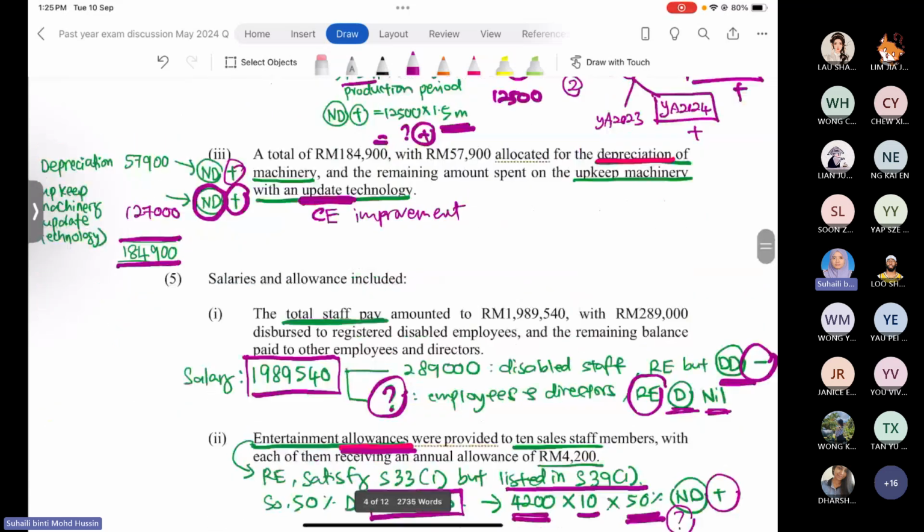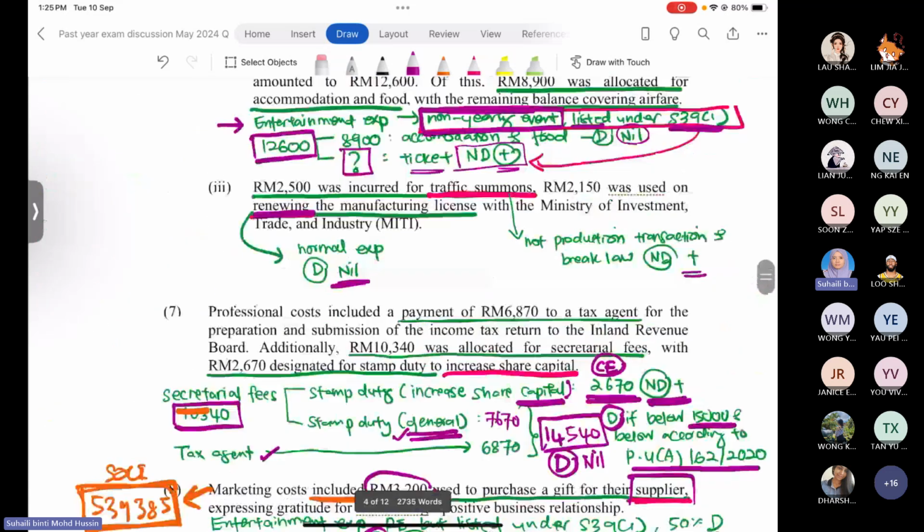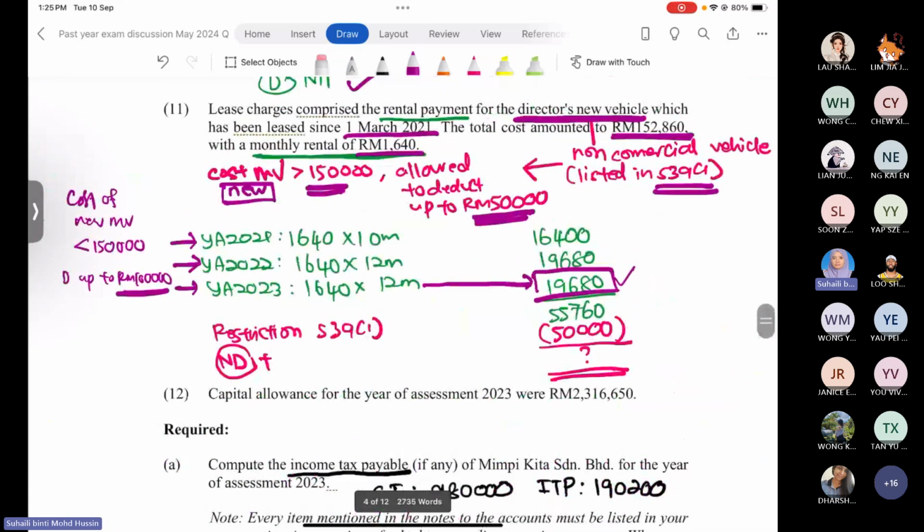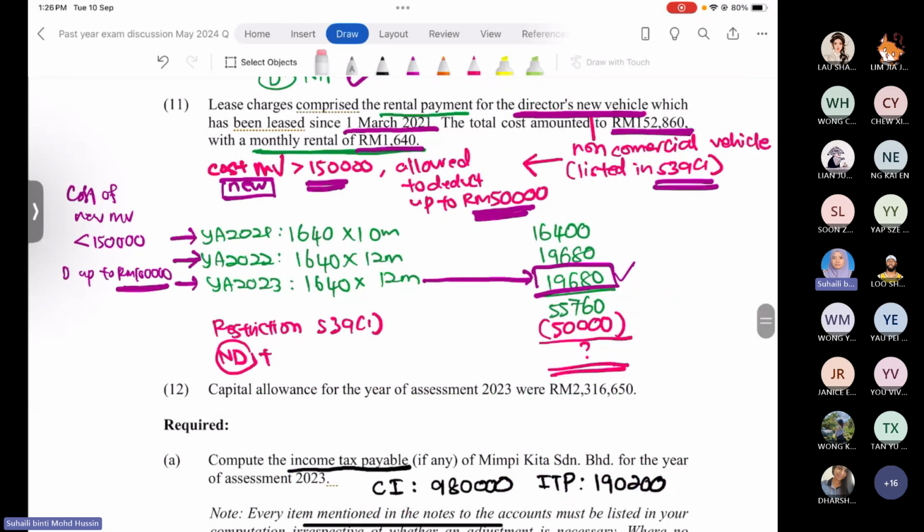But that's not the question. We're not finished yet. After you know the payment that the company made for the lease rental for each year, now we are in the year 2023, so we total up to the year of assessment 2023. The total accumulated rental charges is 55,760.